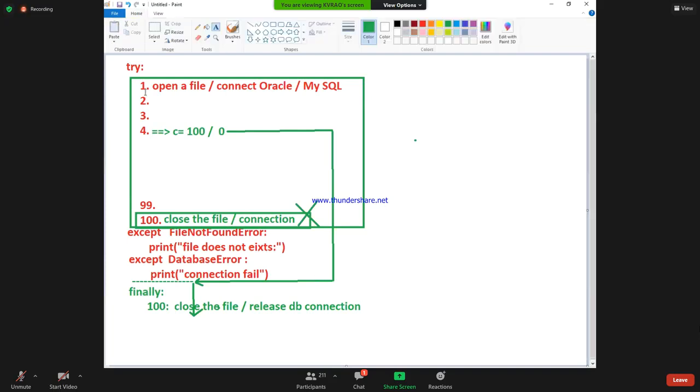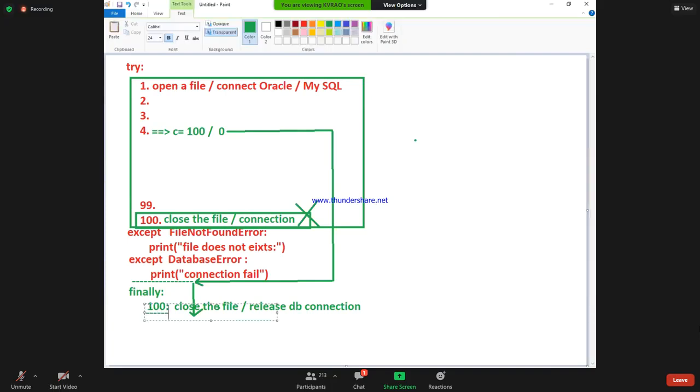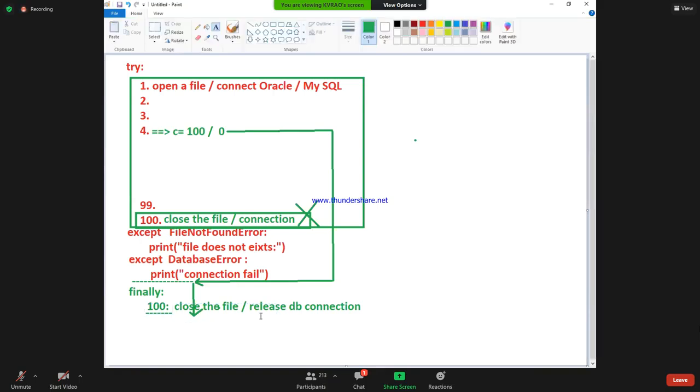Line number 1 opened the file. In lines 2, 3, 4, the fourth line exception is occurring. Jump out of the fourth line. The appropriate except block is executing. Then in the finally block, line number 100 is executed. Close the file. Release the DB connection.